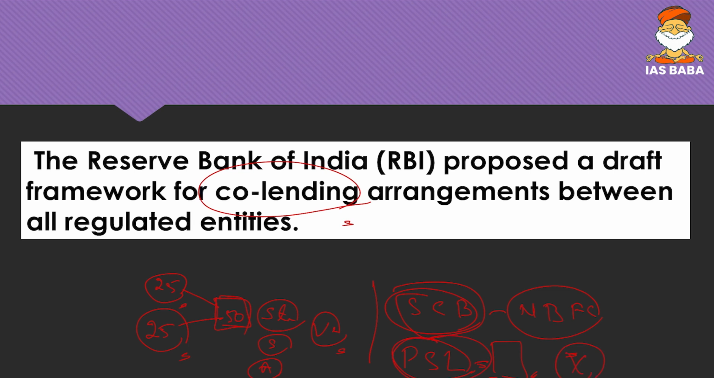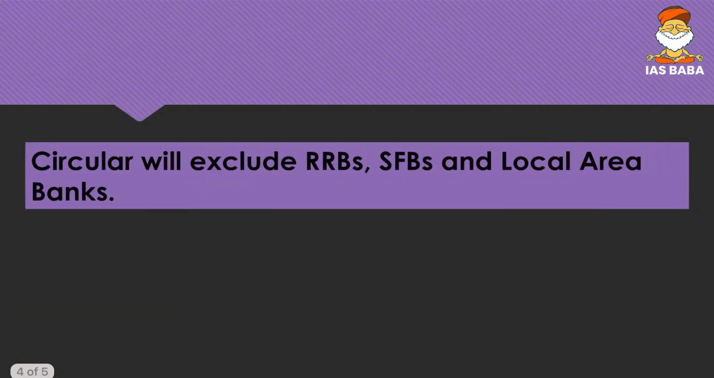But now this PSL criteria is being removed, and it is open for all regulated financial entities, not just scheduled commercial banks and NBFCs. So these two relaxations have been done by the new circular. And the circular keeps an exemption that the regional rural banks, the small finance banks, and the local area banks will not be eligible for co-lending. They are very small banks, unable to take huge risks, hence they are not eligible.